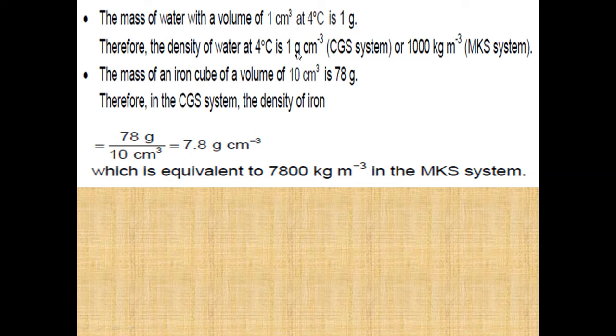Water's density was 1000 kg per meter cube, and iron's density is 7800 kg per meter cube, which is much greater than the density of water. That is why whenever you place a piece of iron on the surface of the water, it is going to sink into water.